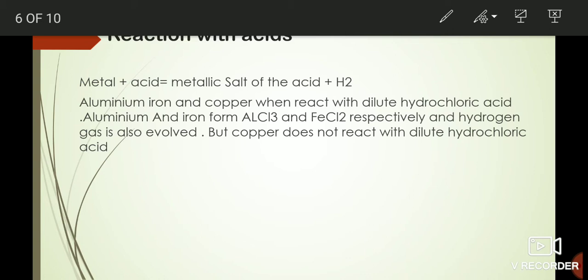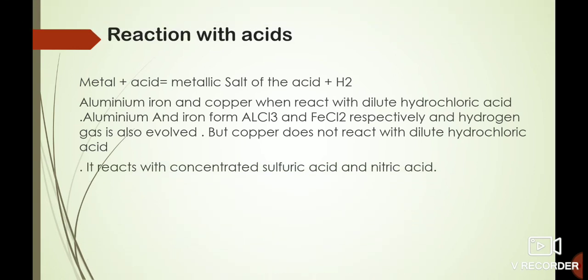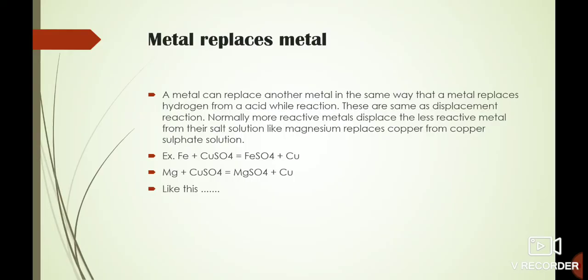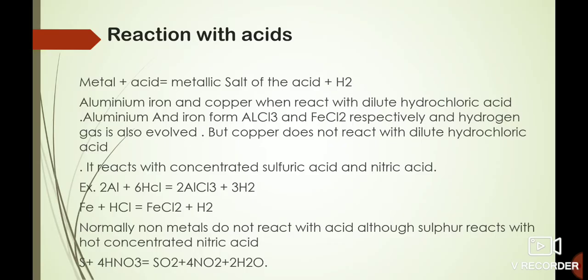Now let's take an example. It reacts with concentrated sulfuric acid. Example: 2Al, the 2 is only to balance the equation as I told you, plus 6HCl, it forms 2AlCl3 and 3H2, hydrogen gas, which is evolved. Now Fe plus 2HCl forms ferrous chloride, FeCl2, and H2 gas is evolved. Now normally non-metals do not react with acid, but sulfur is the exception, that it reacts with acids. Now S plus 4HNO3 gives SO2 plus 4NO2 plus 2H2O.